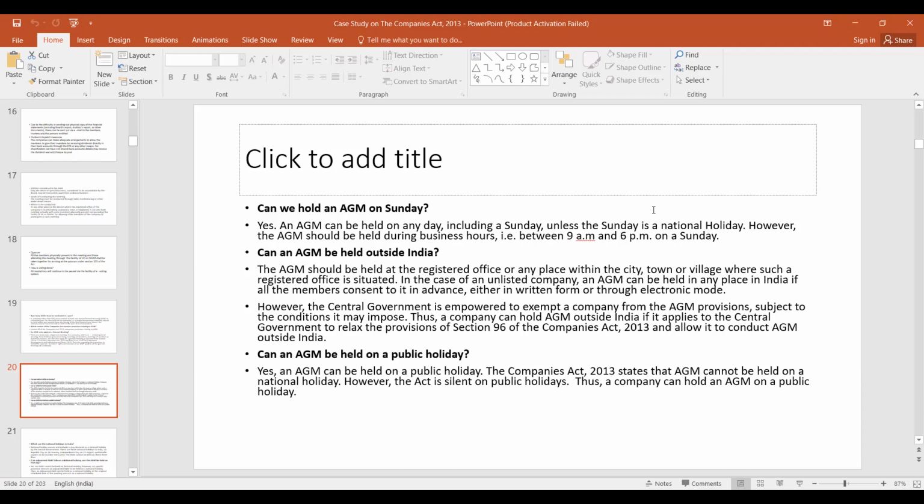Can an AGM be held on a public holiday? Yes. An AGM can be held on a public holiday. The Companies Act states that an AGM cannot be held on a national holiday. However, the act is silent on public holidays. Thus, a company can hold an AGM on a public holiday also.